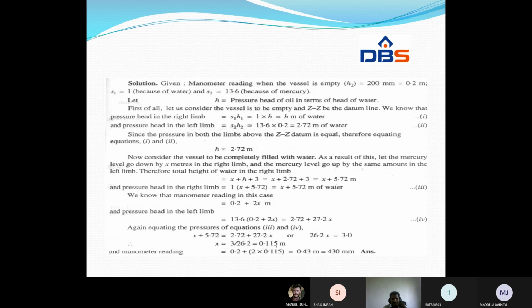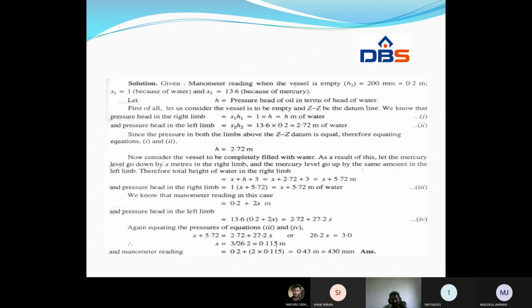So if we simplify it, we will get 2.72 meters of water. Since the pressure in both the limbs above the datum is equal, equating both equations, we will get H is equal to 2.72 meters.